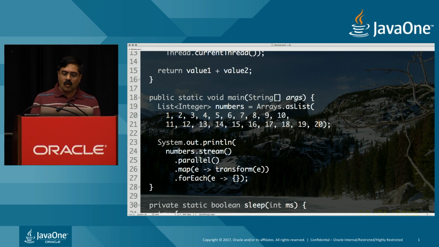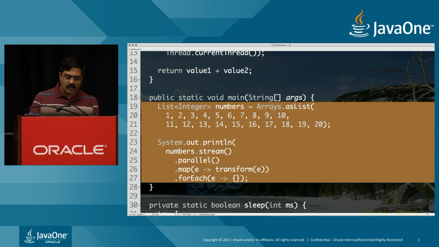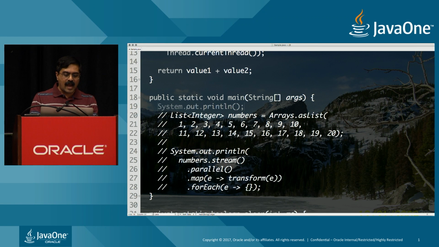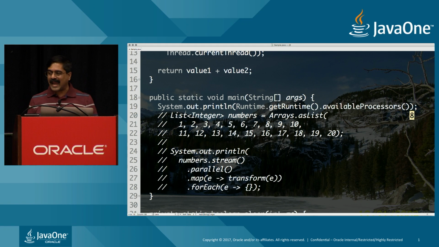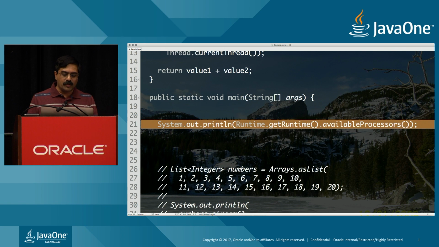So I want to know how many cores I have on my machine. Let's go ahead and remove this just momentarily. And I'm going to go back here and say output Runtime.runtime. What am I going to ask for in this case? I don't remember this method right now, but availableProcessors, right? So I want to know how many processors are available, and it tells me there are 8 processors available on my machine. So that is a way for you to find out how many cores are available.